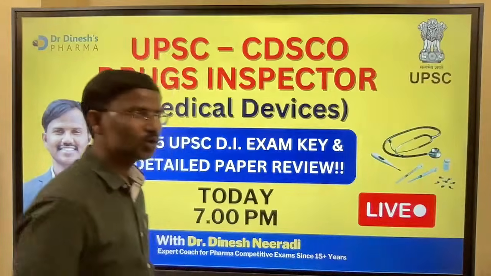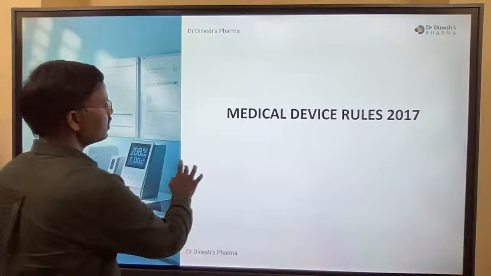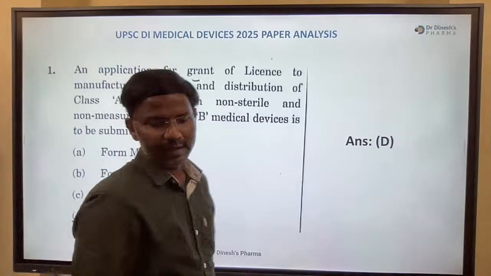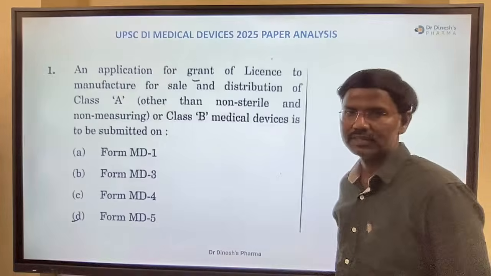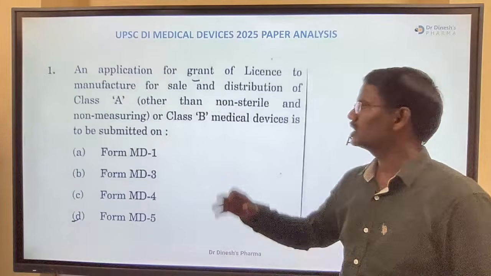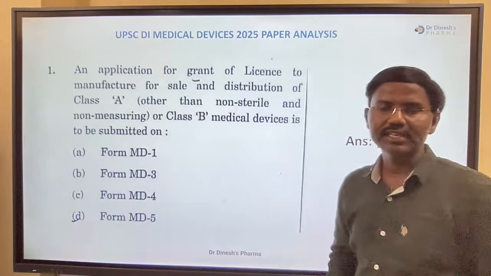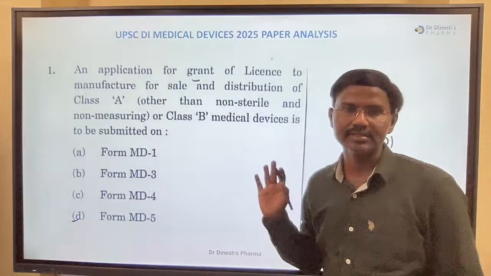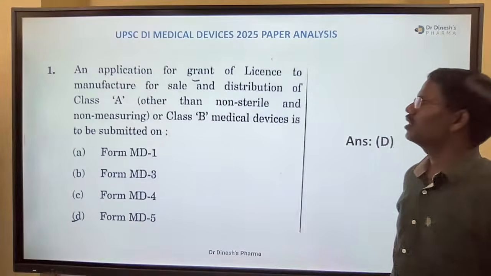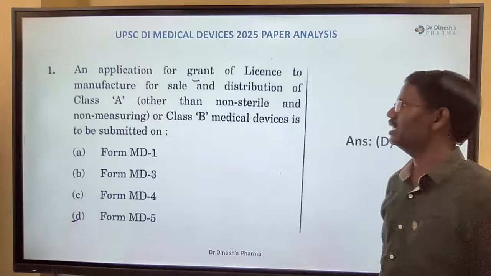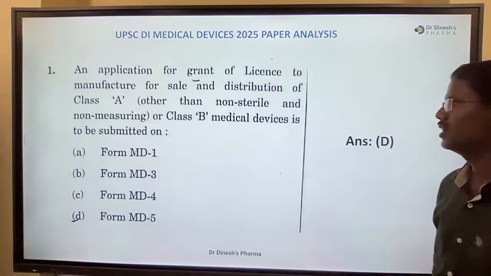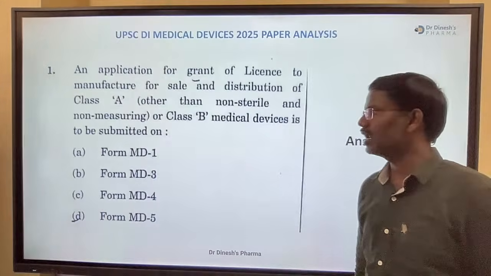Okay, so let's go to the paper discussion. There are different series of papers in the examination, so that's why we directly took the screenshot of that particular question and answer. An application for grant of license to manufacture, sale and distribution of class A other than non-sterile, non-measuring or class B medical device is submitted on.